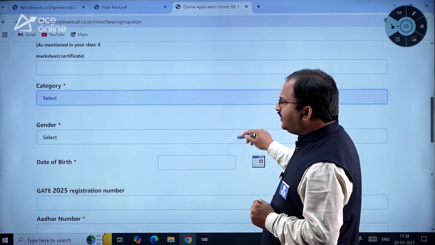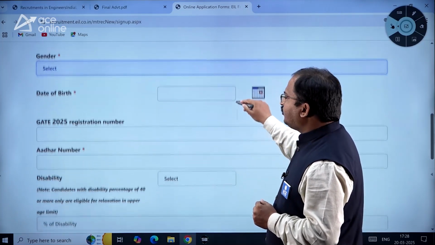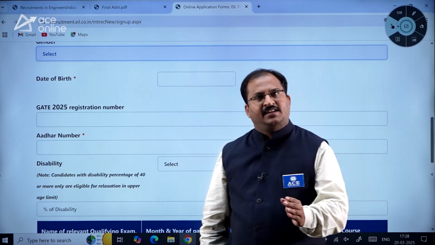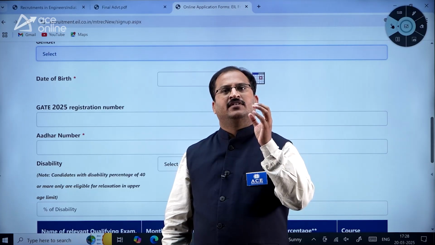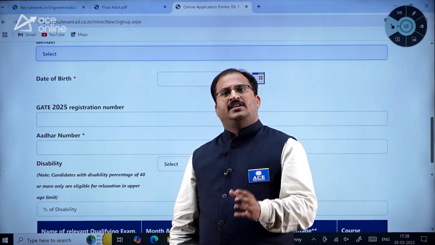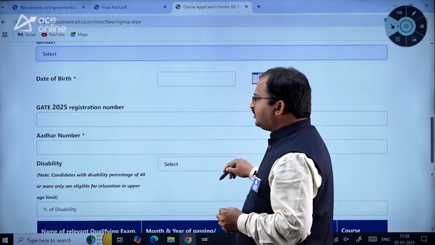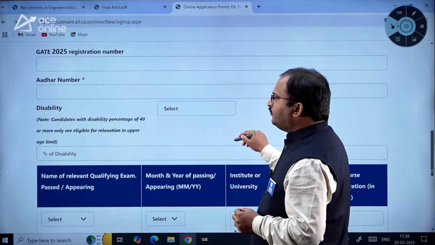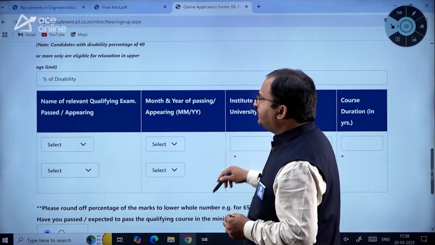Then gender, date of birth, GATE 2025 registration number. As I said earlier, the students who have a GATE 2025 score, they only can apply for this one. So you need to enter GATE 2025 registration number, Aadhaar number, and if there is any disability you have, you have to apply here, and percentage disability should be given here.